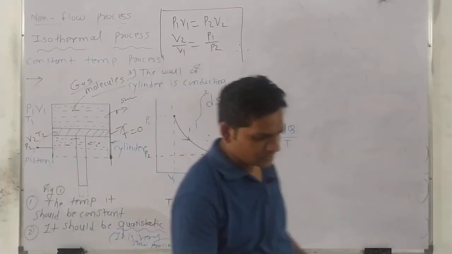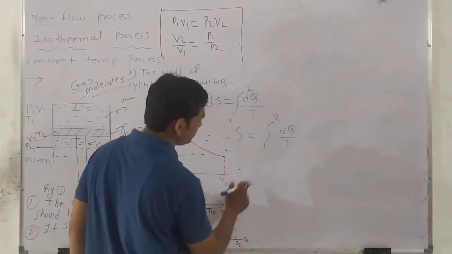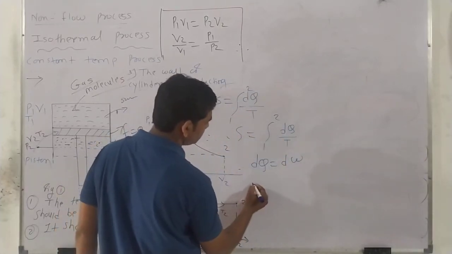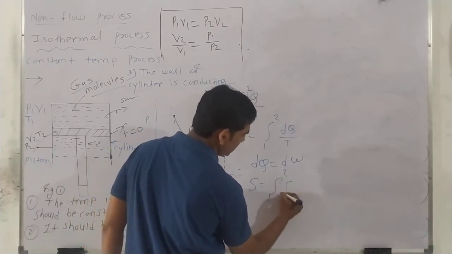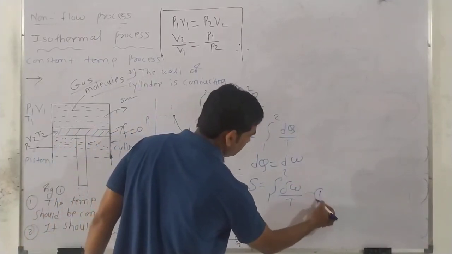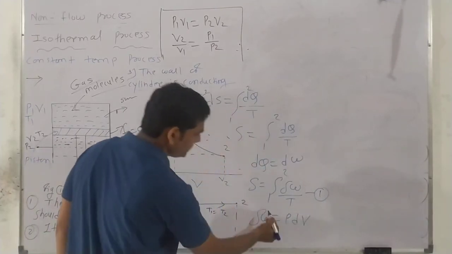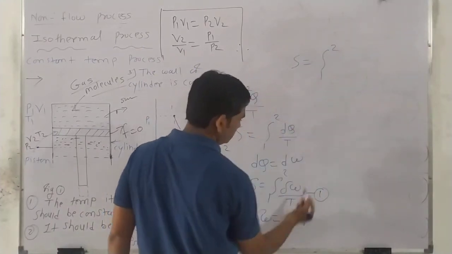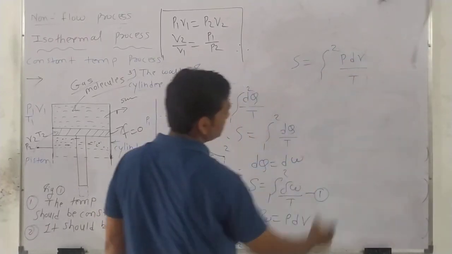In our previous equation we calculated this value of dq. What is this dq? dq is equal to dw. So we put here delta S is equal to the integral from 1 to 2 of dw upon T. Suppose this is equation number 1. dw means P into dV. So S is equal to the integral from 1 to 2 of P dV upon T.